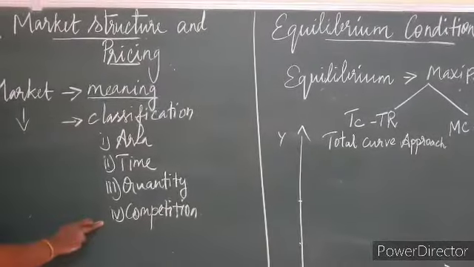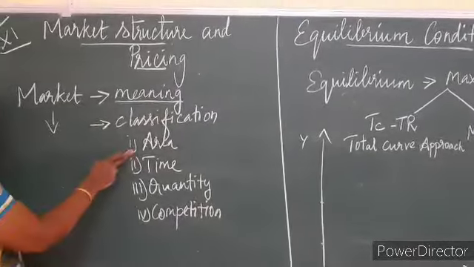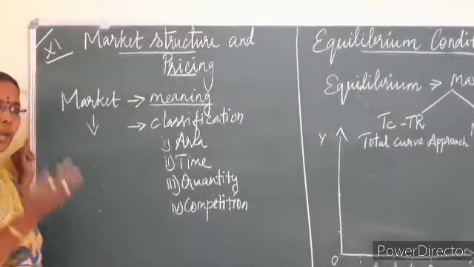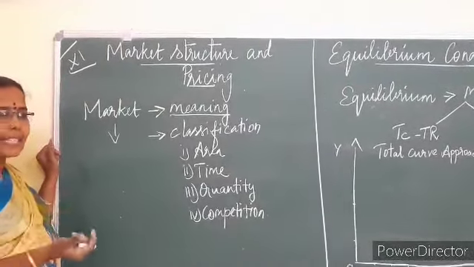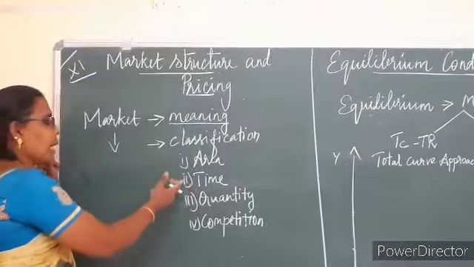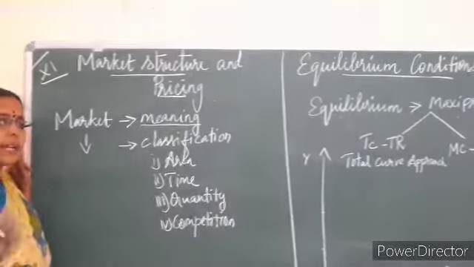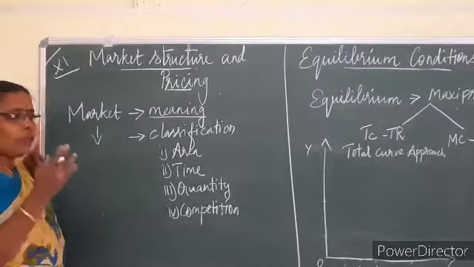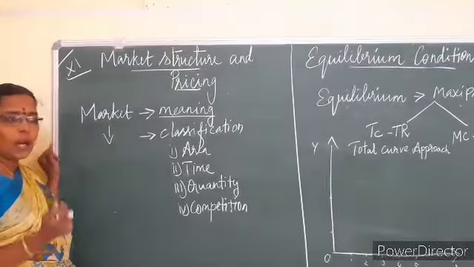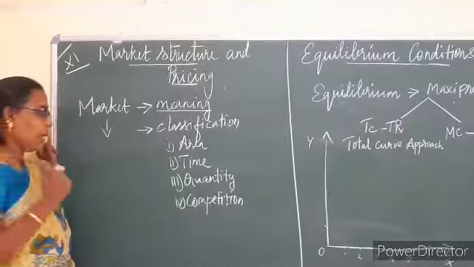And then we studied the classification of market based on area. We studied 4: local, regional, national and international. Time also we have studied 4. Alfred Marshall has differentiated the market based on time: very short period, long period and very long period.